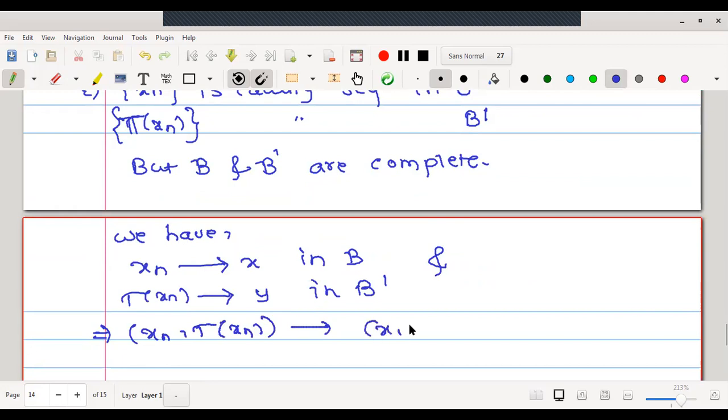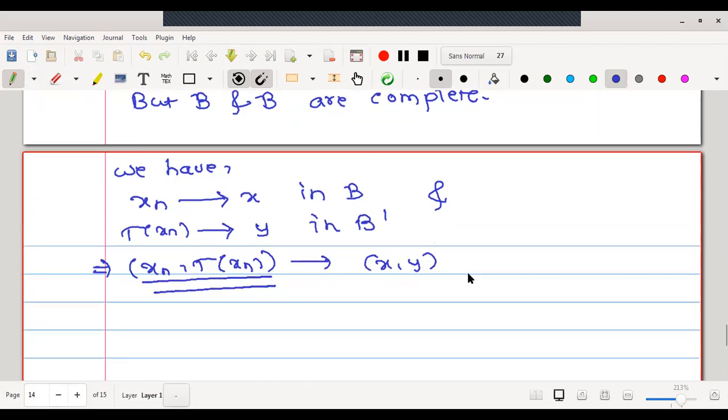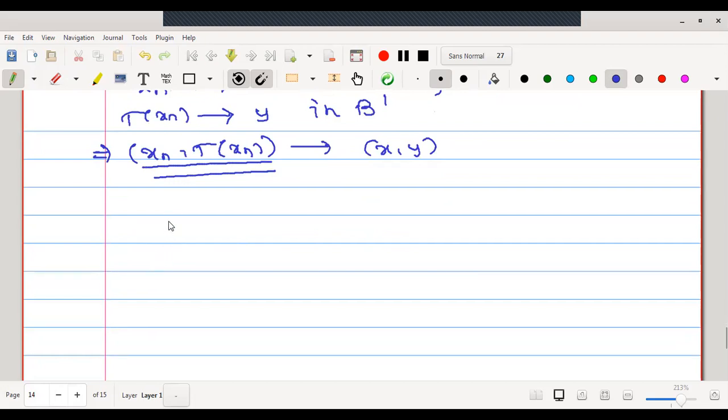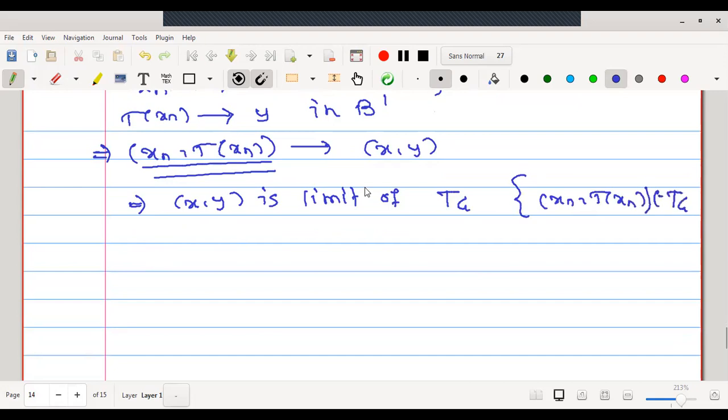Now with this, may I write the sequence (xn, txn) converges to (x, y)? But this is a sequence in the graph TG, therefore (x, y) becomes a limit point. Now let us use the assumption we have made that the graph TG is closed. Because the sequence (xn, txn) is no doubt a sequence in TG converging to (x, y), therefore (x, y) is a limit point, but TG is closed. This is given, therefore we write (x, y) is in TG.